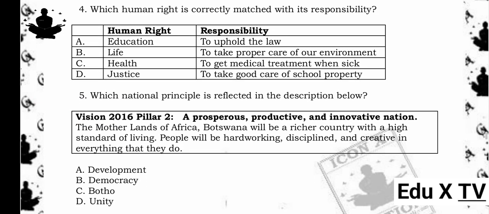5. Which national principle is reflected in the description below? Vision 2016 Pillar 2. A prosperous, productive, and innovative nation. The motherland of Africa, Botswana will be a richer country with a high standard of living. People will be hardworking, disciplined, and creative in everything that they do. A. Development. B. Democracy. C. Botho. D. Unity. The answer is A. Development. Reason being, the description fits the national principle of development, focusing on prosperity, productivity, and innovation.